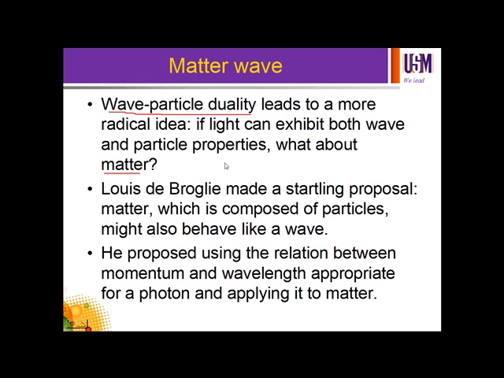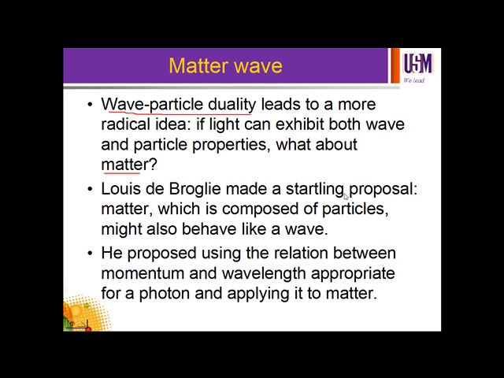Matter is made up of particles, atoms, molecules, and so on and so forth. So if light can exhibit both wave and particle properties, what about matter, which consists of particles? Can particles exhibit both wave and particle properties?